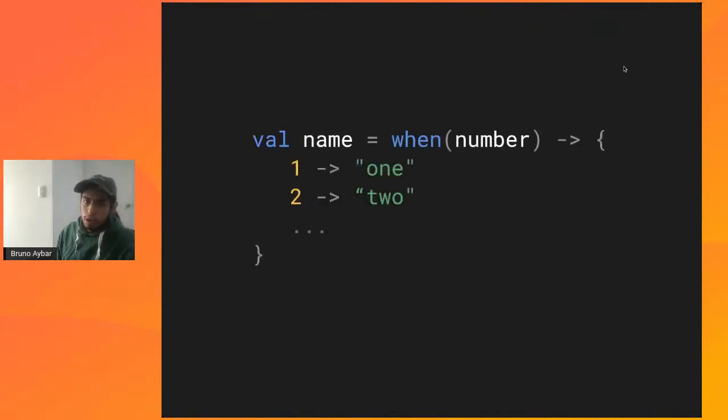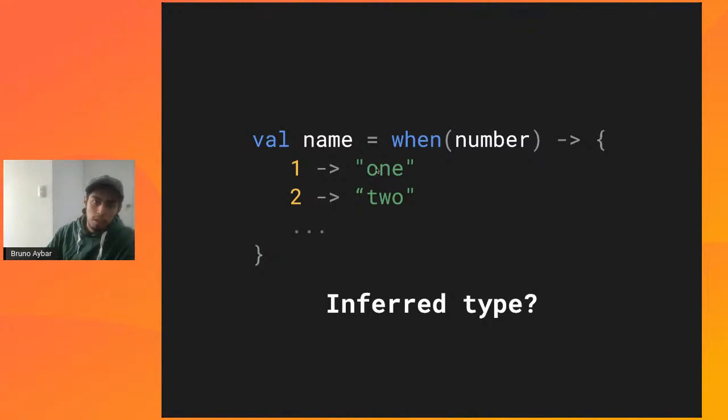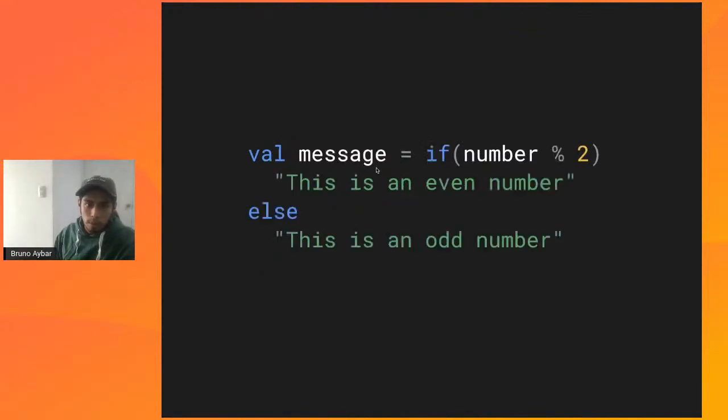So for example, when we are using a when expression, which is the equivalent of a switch for those who haven't used it before, you can actually assign the result of that when expression directly to a variable, right? And it can infer a type. This expression itself has a type. Which one is it? It's a string, right? Because we're returning a string value for each one of these expressions, all right?